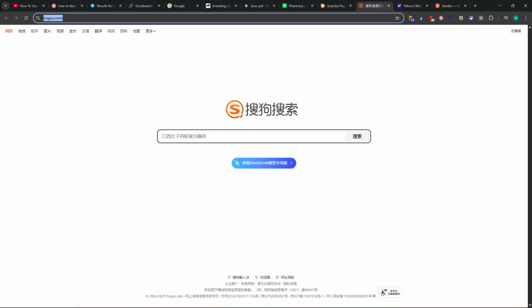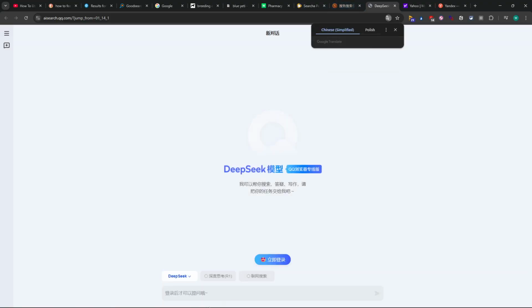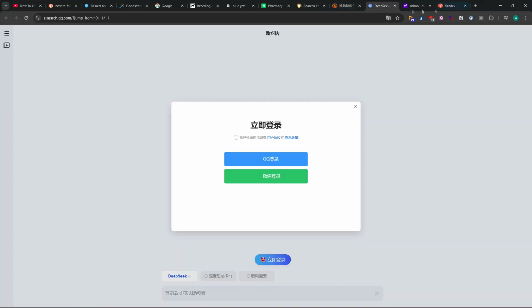This is Sogou, and Sogou is another Chinese search engine. It's part of the Tencent ecosystem, which is one of the biggest companies in China. And here we can obviously type something. It uses DeepSeek as AI, so it will go directly there if you want to chat with it, and R1.